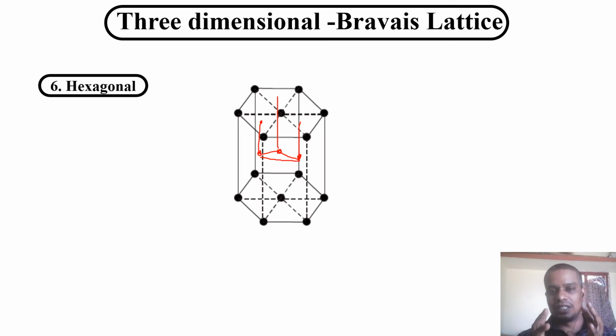This structure is a close packed structure, which we are going to discuss in the packing factor section. So only one type of crystal system Bravais lattice is allowed, that is the simple hexagonal. We can see it here.